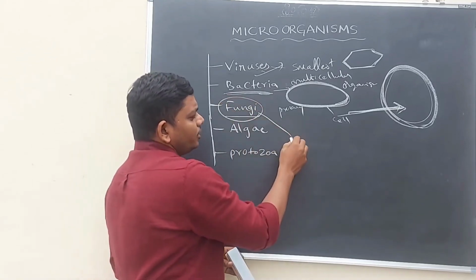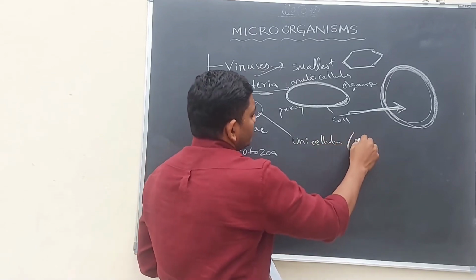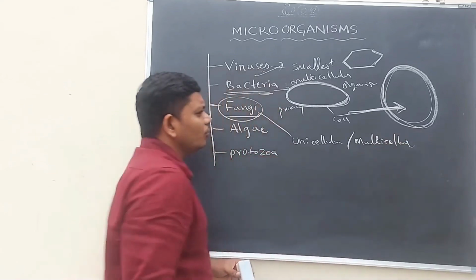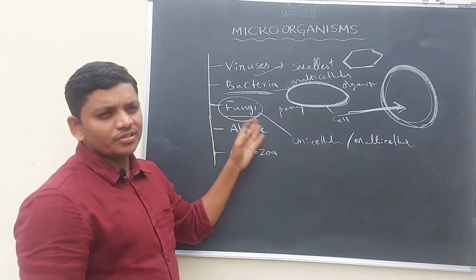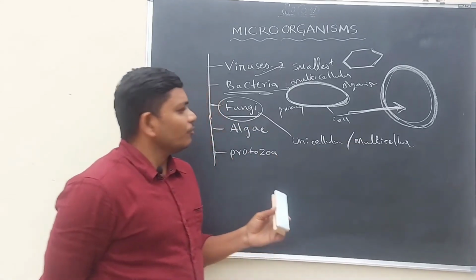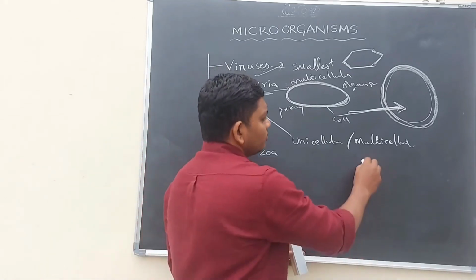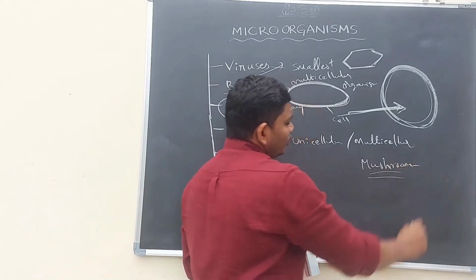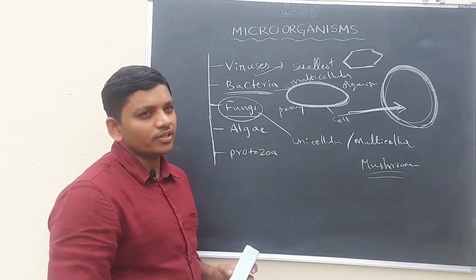Fungi belong to either unicellular or multicellular. Unicellular or multicellular, where uni means single. Some fungi are unicellular, some are multicellular. And you know, some fungi can be seen with our naked eyes, for example, mushrooms. These belong to microorganisms, but sometimes some mushrooms can be seen with our naked eyes.